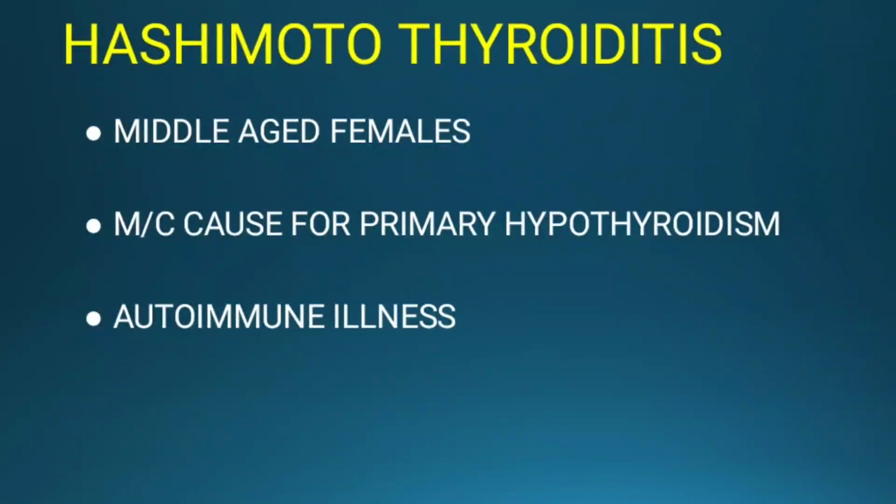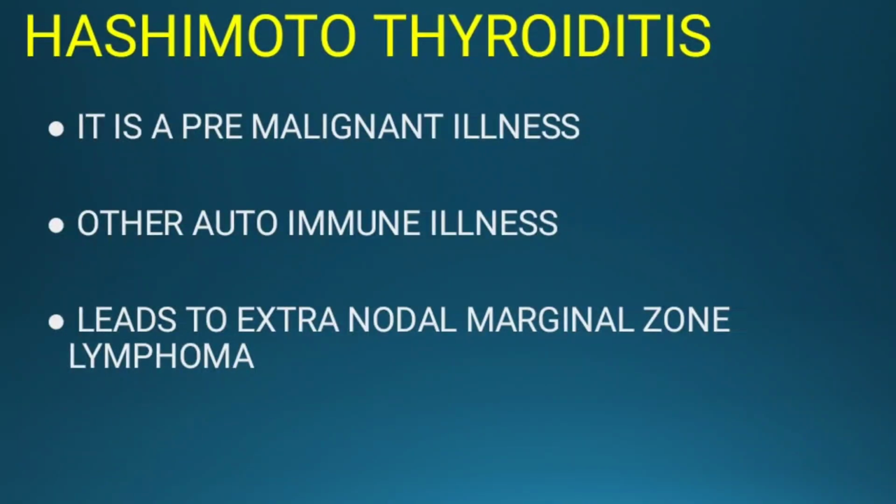This condition, Hashimoto thyroiditis, is often associated with other autoimmune disorders like type 1 diabetes mellitus, vitiligo, psoriasis, pernicious anemia, and APS type 2, where Hashimoto thyroiditis is more common than Graves' disease. It also has HLA association like HLA DR3, DR4, and DR5. Hashimoto thyroiditis is a pre-malignant condition, which must be noted. It can progress into extranodal marginal zone lymphoma, or there is a high chance of turning into papillary carcinoma. Hence Hashimoto thyroiditis is a pre-malignant condition.